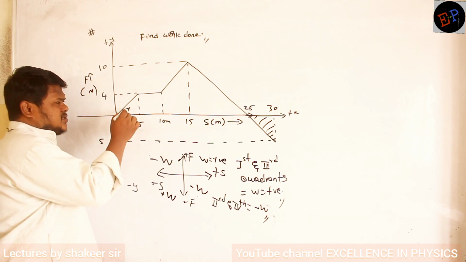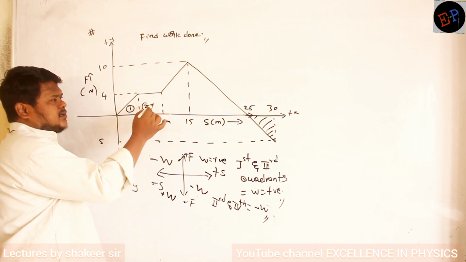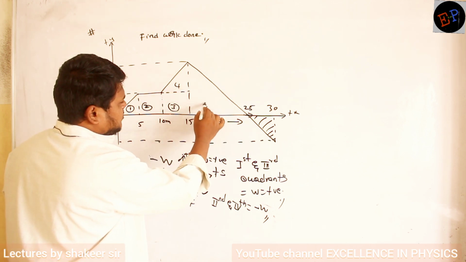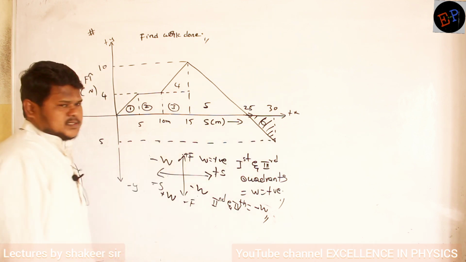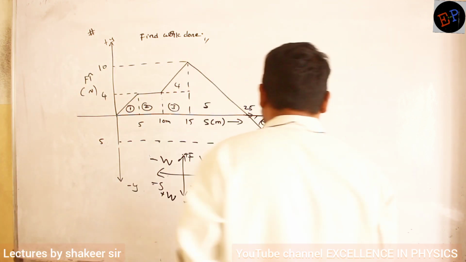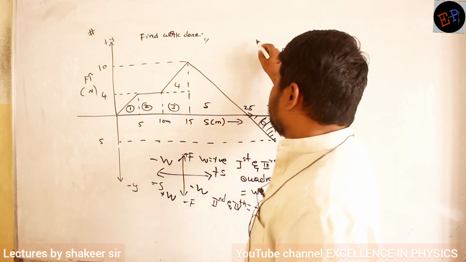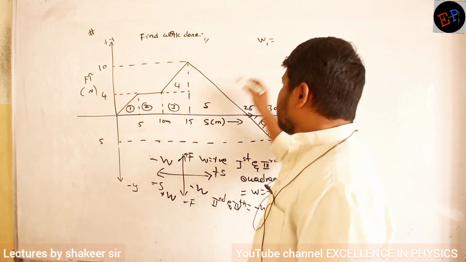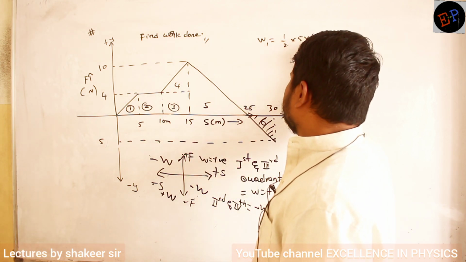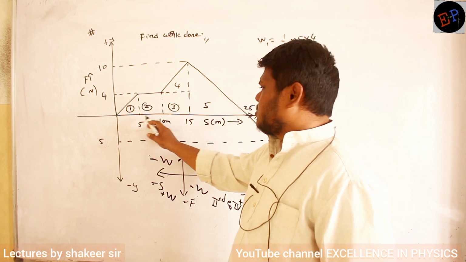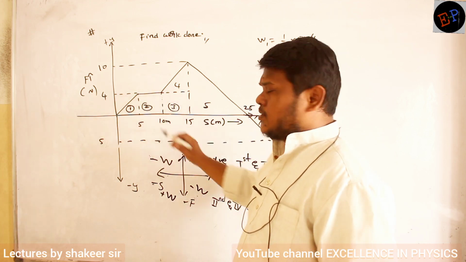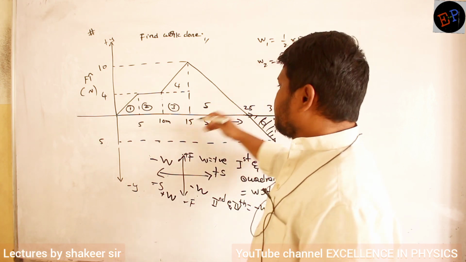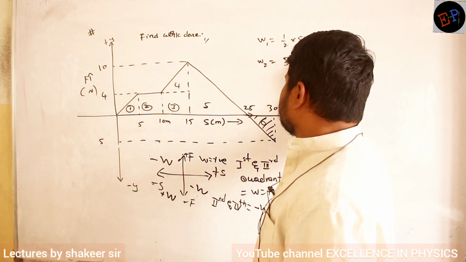So this one I will calculate as first area, second area. Then if you want, you can split this one into area number 3, area number 4. This total is area number 5 and this is area number 6. So calculate the work done under the first graph. Work done W1, half into base into height, this is a triangle, no? So half into base is 5, height is 4. W2, this is in the shape of a rectangle. So length into breadth. 10 minus 5, 5 is the length. Height is 4. So 5 4s are 20.